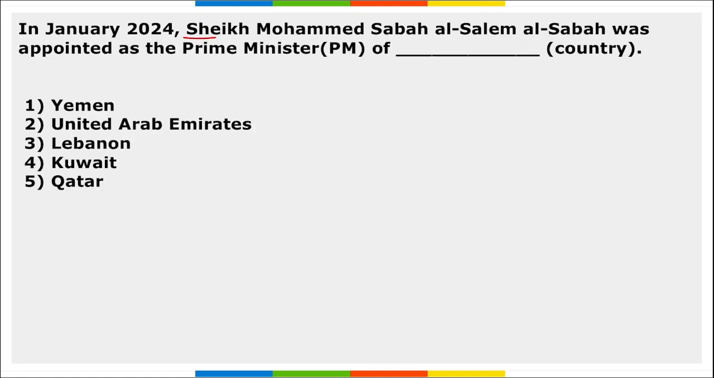Moving on, Sheikh Mohammed Sabah Al Salem Al Sabah was appointed as the Prime Minister of Kuwait. I repeat, he has been appointed as the Prime Minister of Kuwait.